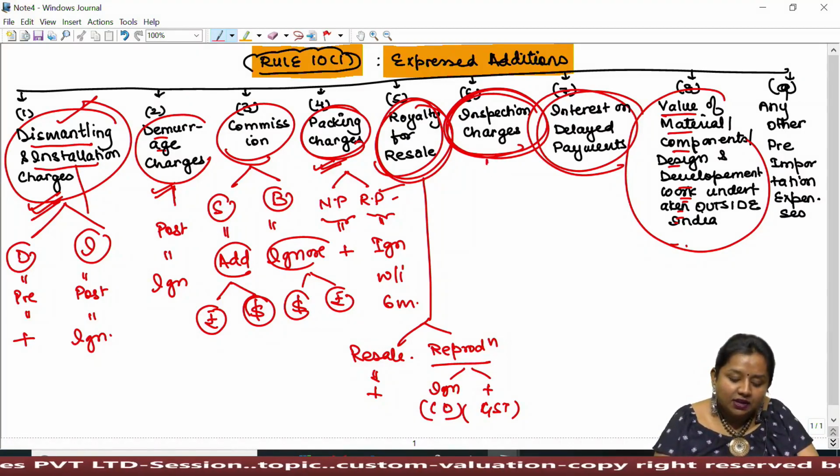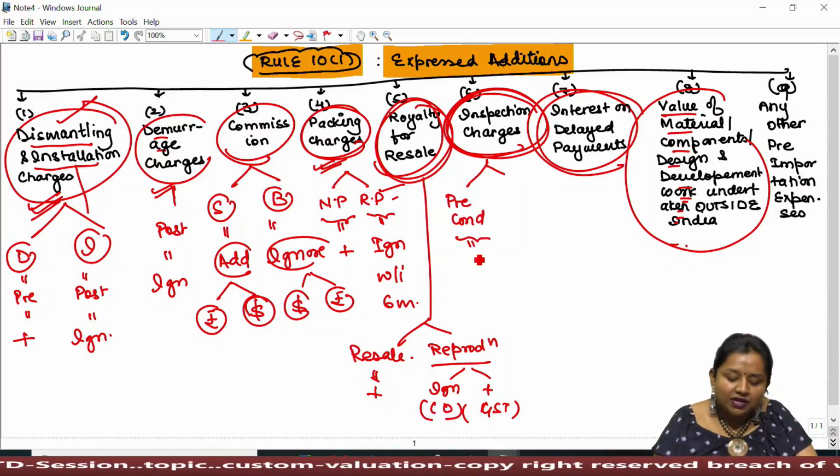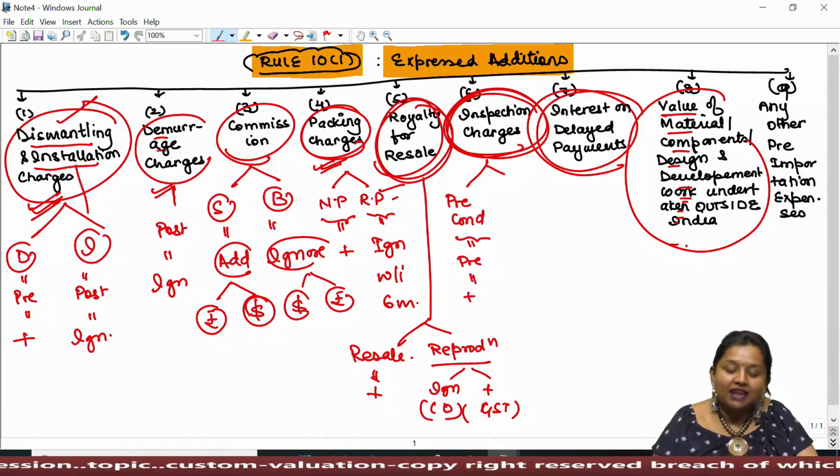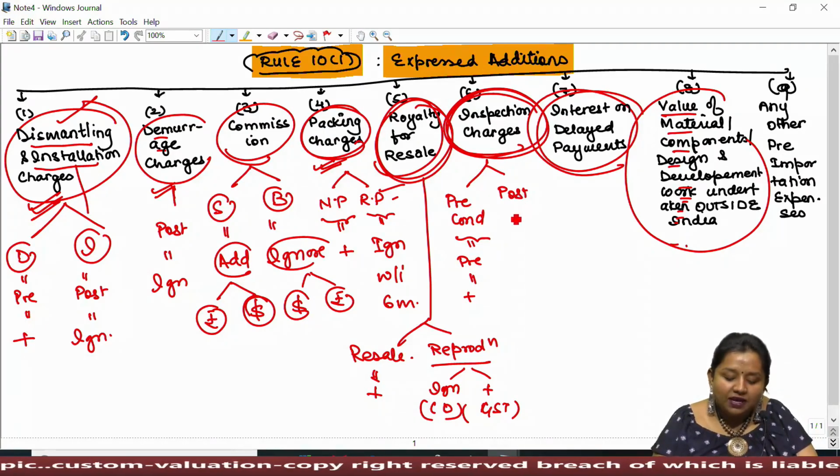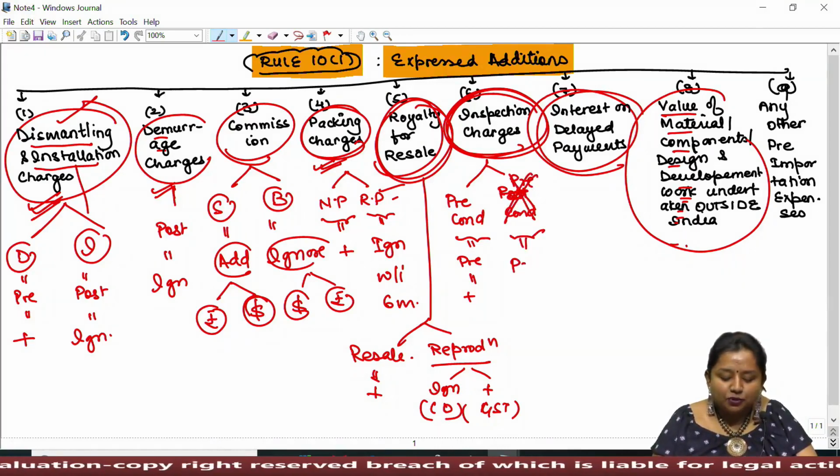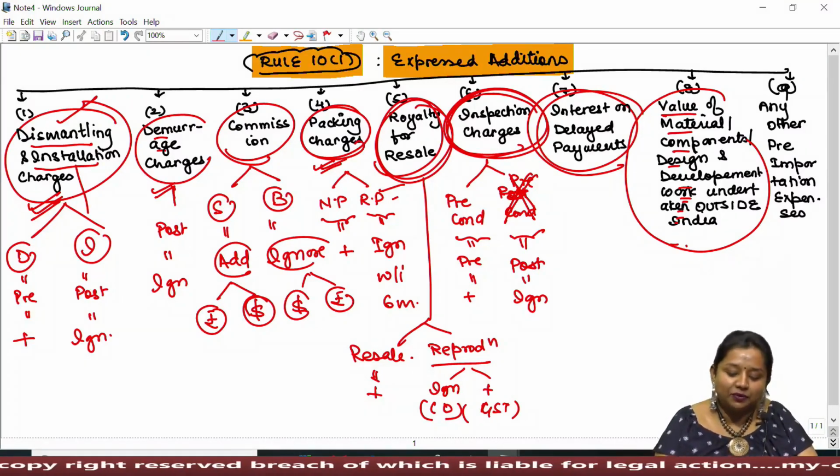Now inspection, it says that if it is the precondition of importation, then it shall be treated as pre-importation expense and shall be added in the assessable value. However, if it is not a precondition, it is not given in the contract, therefore it shall be treated as post-importation expense and therefore to be ignored while computing assessable value.